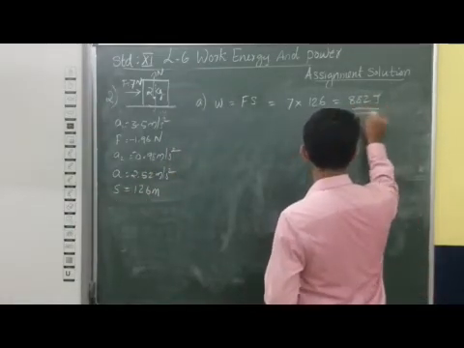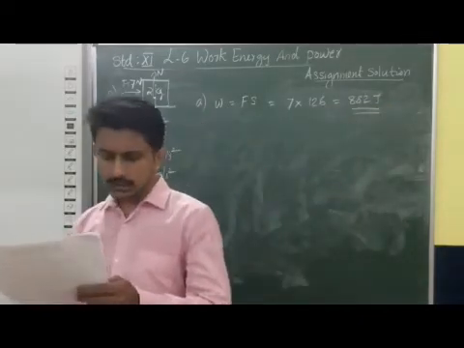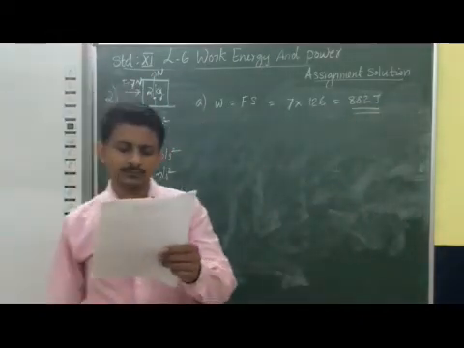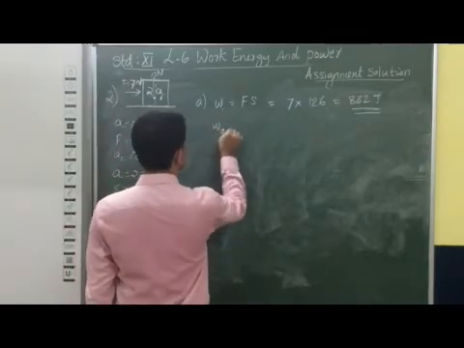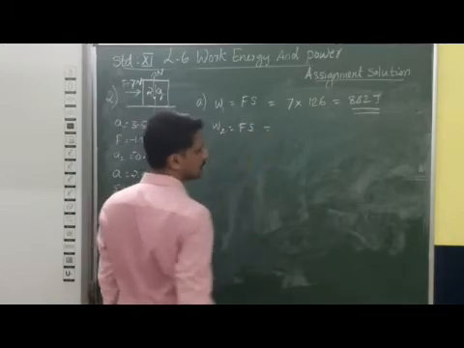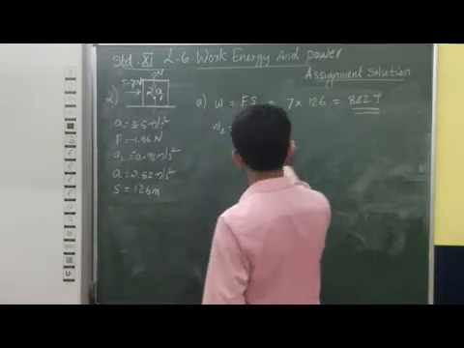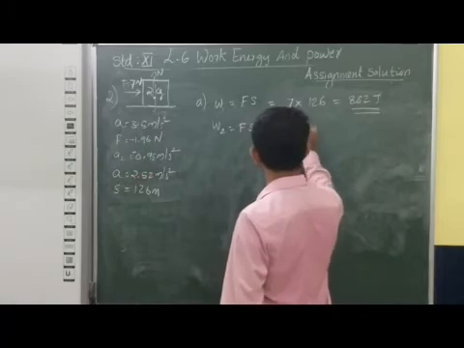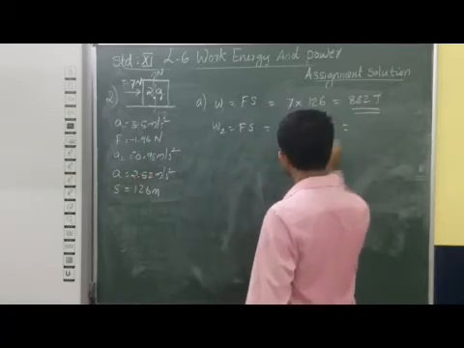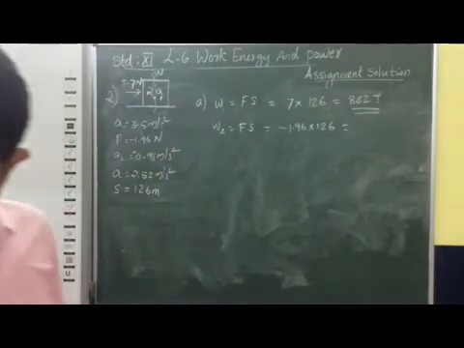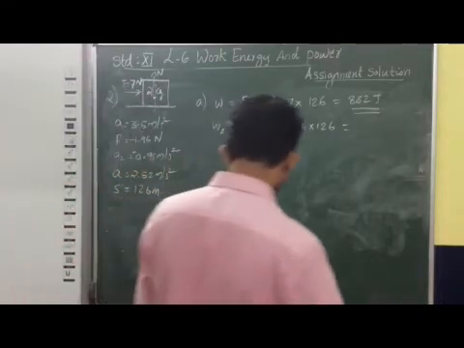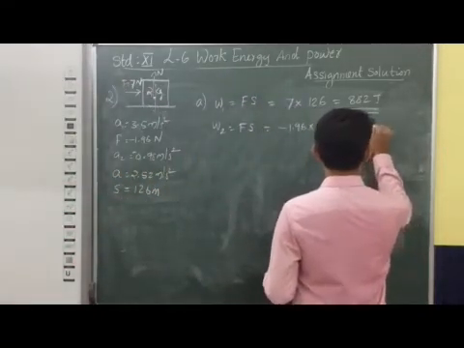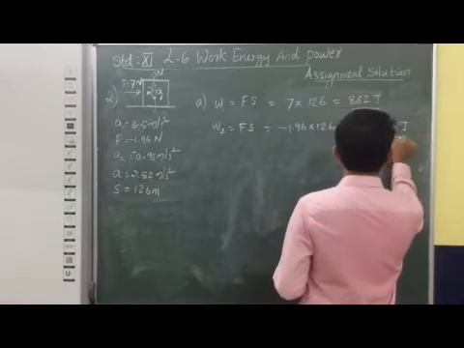882 Joule, first case. Now the second case: what is the work done by the friction in 10 seconds? That is our W2. In this case, the force is the frictional force, that means minus 1.96 into 126. You can do that, and you will get the answer as minus 246.9 Joule.